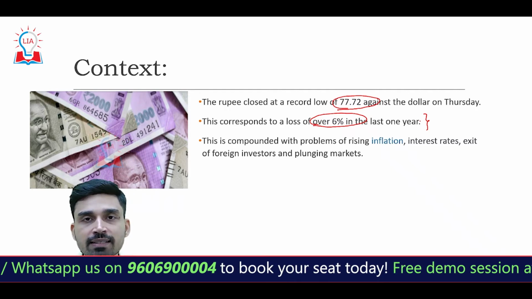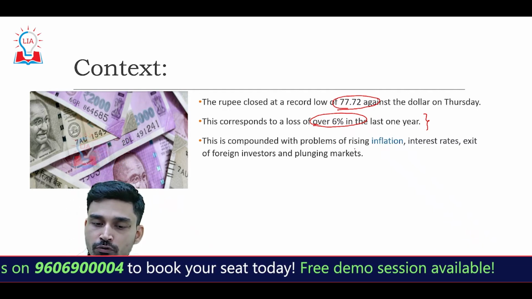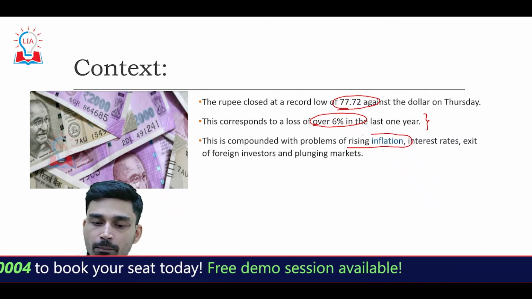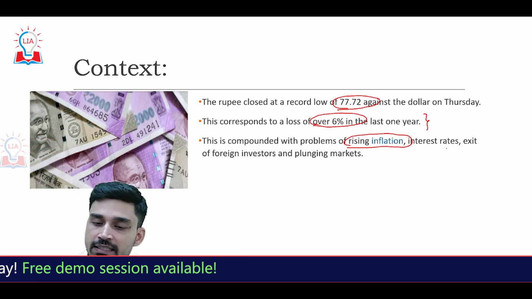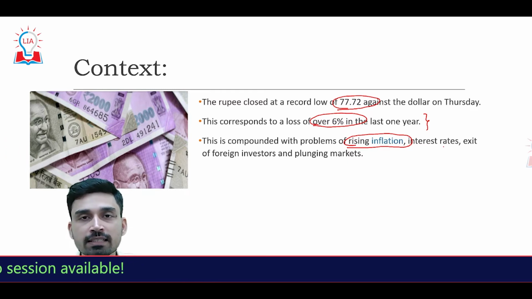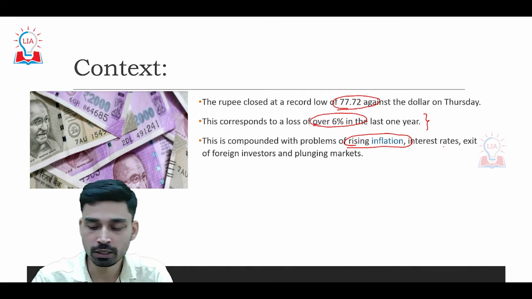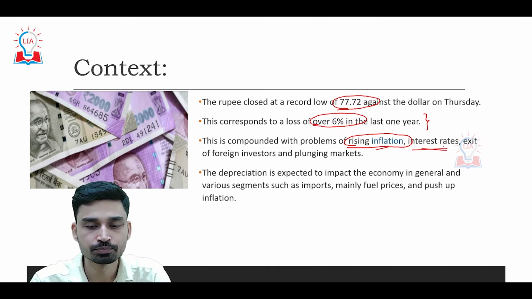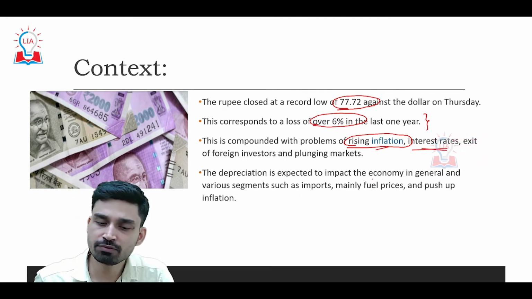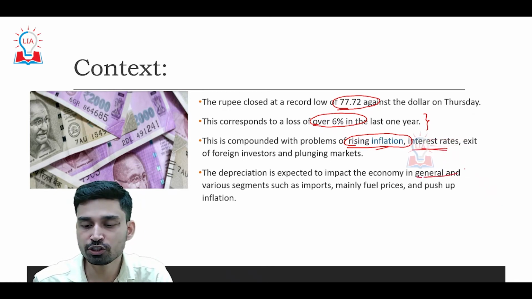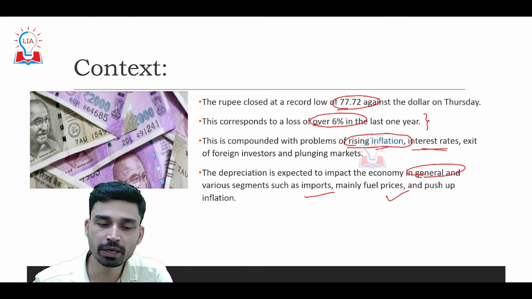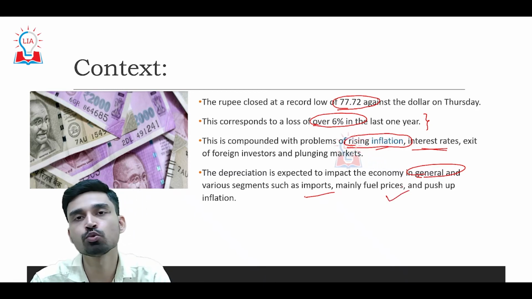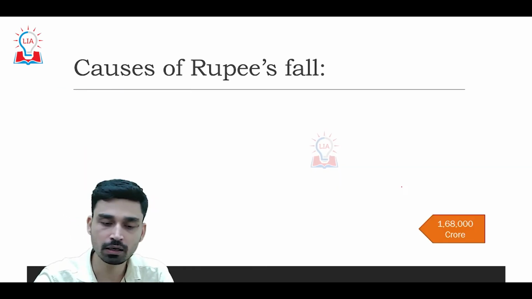The problem exacerbates because the depreciation of the rupee is not the single problem. It has been compounded by an increase in the rate of inflation, an increase in interest rates, and the exit of foreign investors from India, which have caused a sharp downfall and plunge in the Indian market. The depreciation is expected to impact the economy in general and various segments, basically export, import, as well as fuel prices, and is expected to push inflation to an even higher rate.